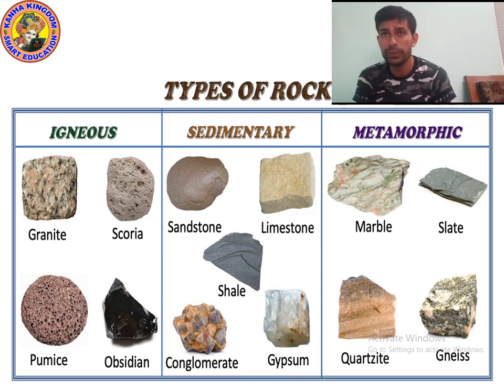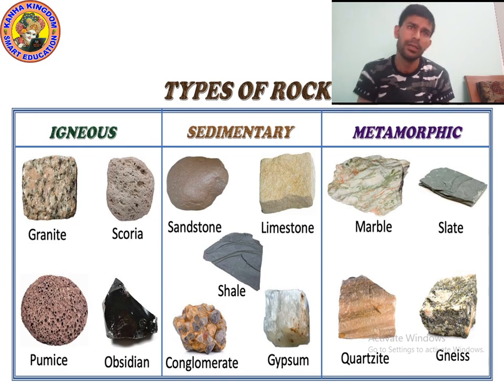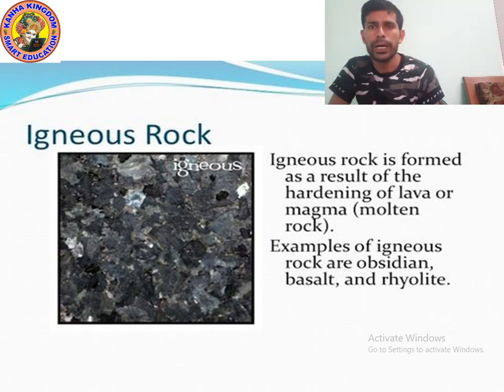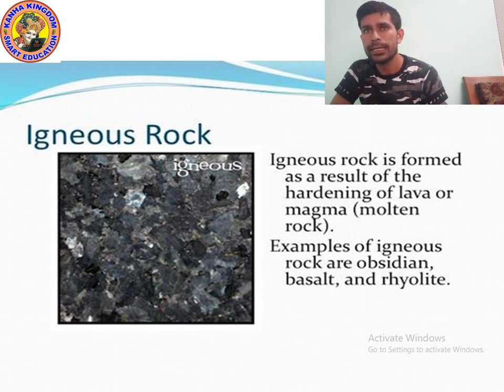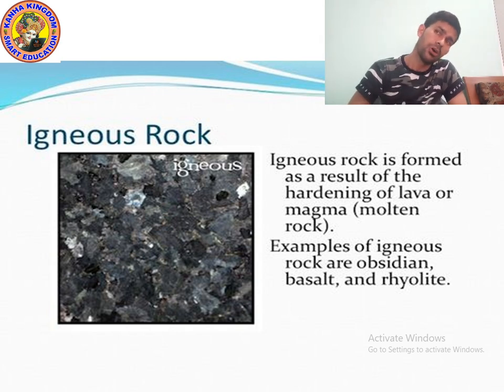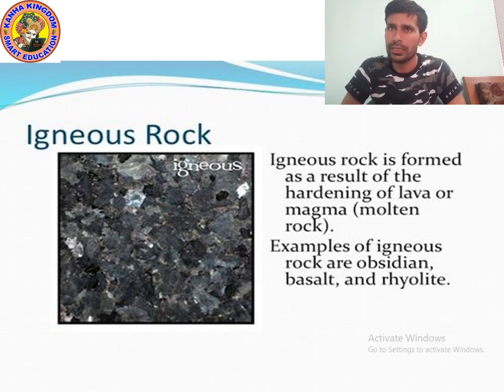Okay, I hope that you understood igneous rock, sedimentary rock, metamorphic rock. Now let's study about igneous rock. Let's move on to the next point. Okay, so the question is, how does igneous rock form? Igneous rock is formed as a result of the hardening of lava, or magma, which is known as molten rock. Example of igneous rock are obsidian, basalt and rhyolite. Yes, obsidian, basalt, these are example of igneous.